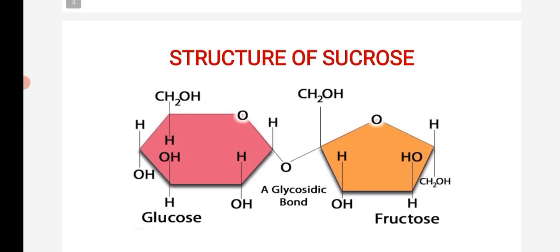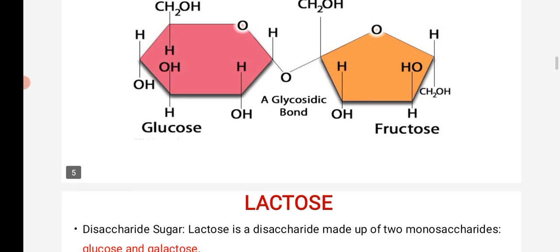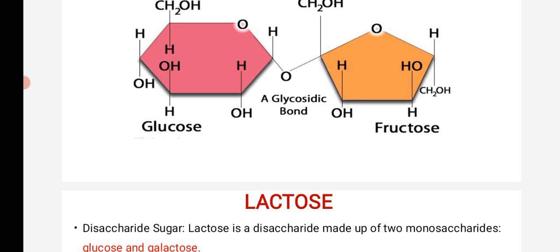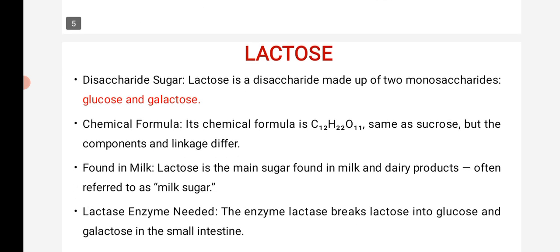This structure shows that sucrose is nothing but a combination of glucose and fructose. Glucose is one monosaccharide, fructose is another monosaccharide. Both have the formula C6H12O6, but glucose has an aldehyde group on the first carbon atom, while the fructose structure has a ketone group. These two sugars combine by glycosidic bonding. Next we will move on to lactose.